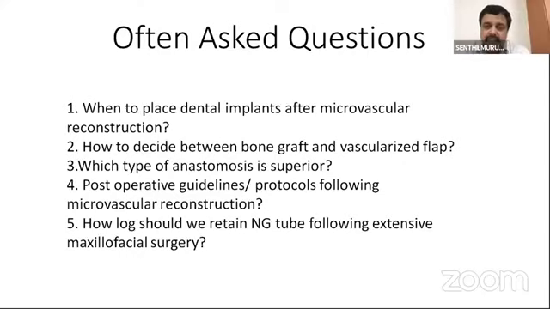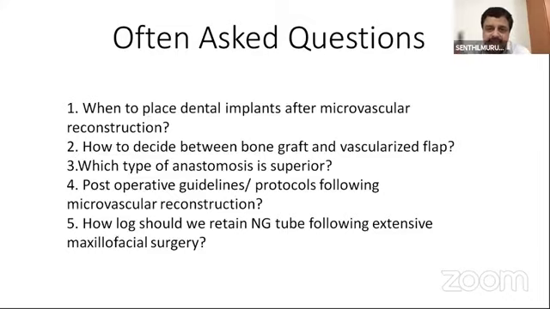For reconstruction of mandibular or maxillary defects resulting from benign excision, you can put the implants immediately. Primary implant is advisable, if you don't manipulate too much of the mandible; the osteotomy you make to carve the maxilla or mandible should be minimized. If that is so, you can go for primary placement of the implant and do the anastomosis. The second challenge is if the flap fails, then the whole thing is lost.